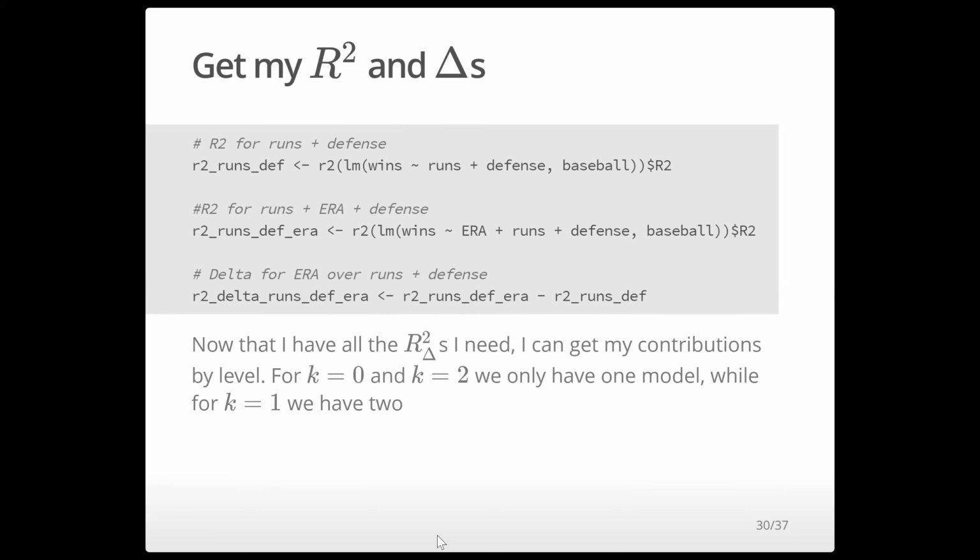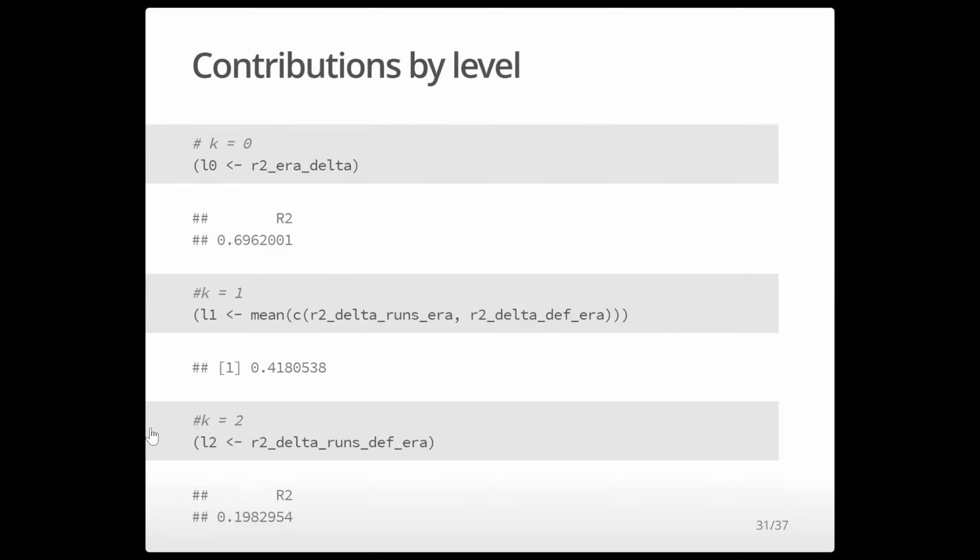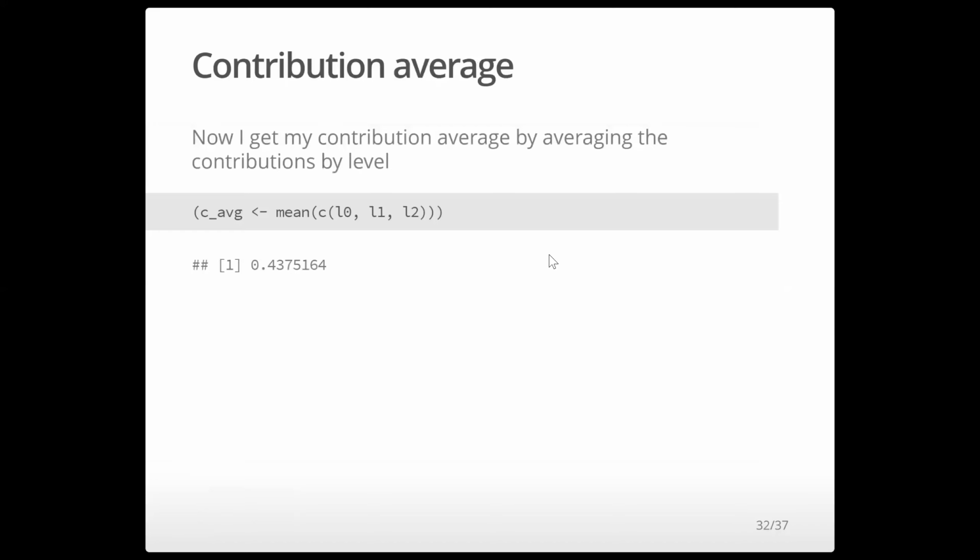So now I need to get my contributions by level. For k equals 2 and k equals 0, we only have one model, and so we don't need to do any extra averaging. That is our contribution by level. But for k equals 1, we have 2 models, so we need to average the contribution across the 2 models at this level. And then again, at k equals 2, we only have one model. So these are the contributions by level. And then to get my contribution average, I average all the contributions by level.